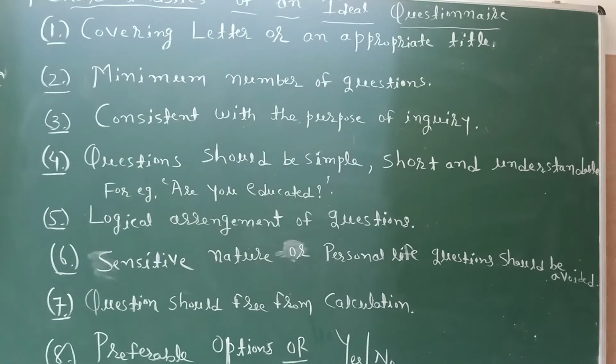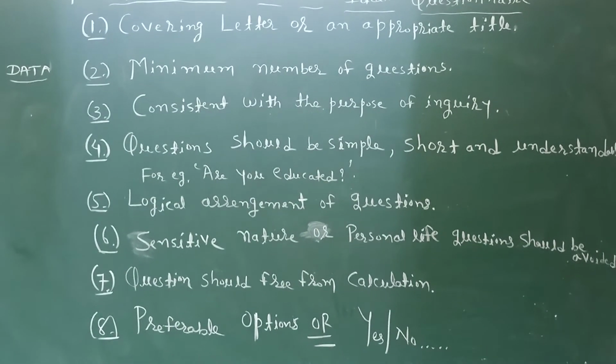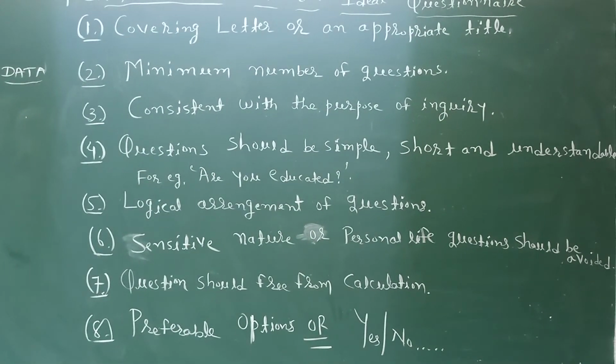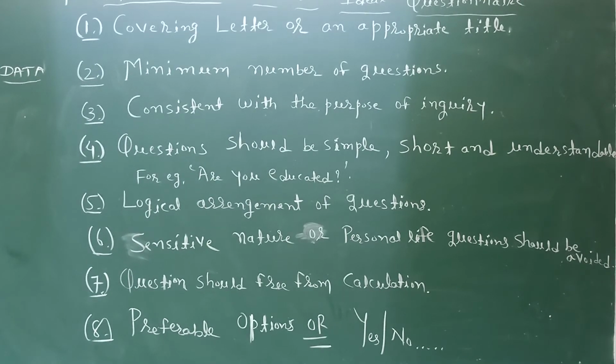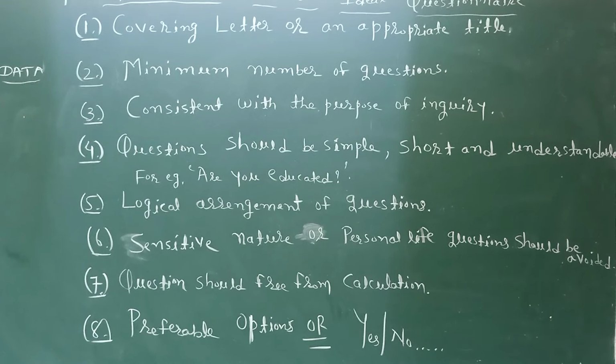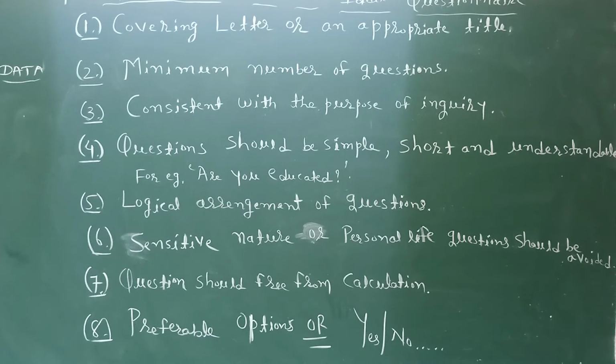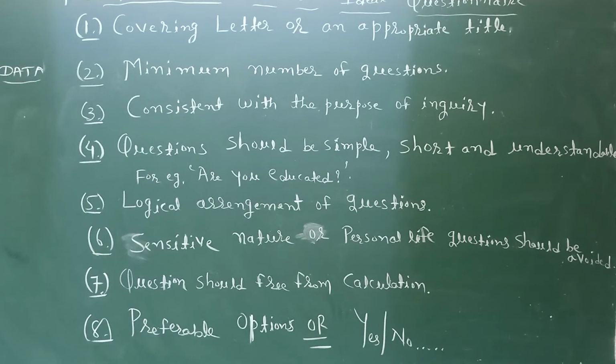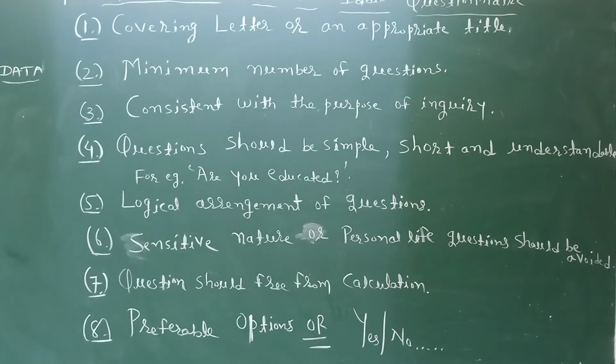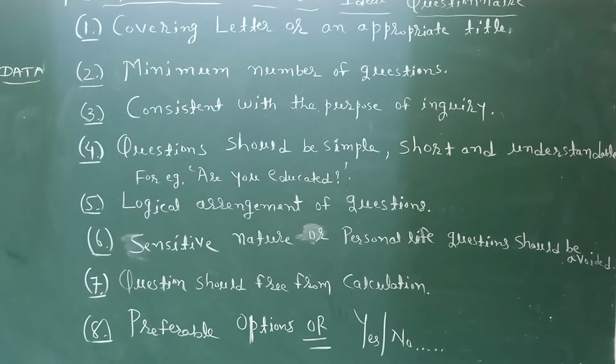Covering letter, appropriate title, minimum number, consistent with the purpose. Questions should be simple, short, understandable. Logical arrangement, sensitive nature or personal life questions avoided. Questions should be free from calculation. Preferably options must be provided, or the answer is given in yes or no.